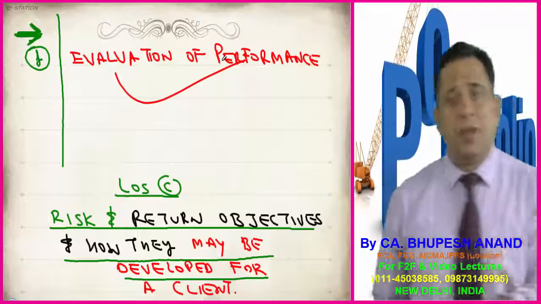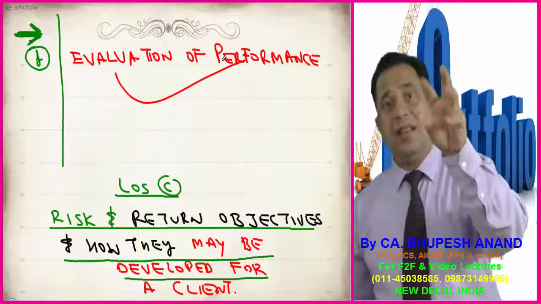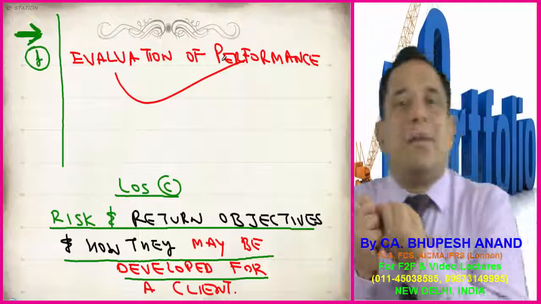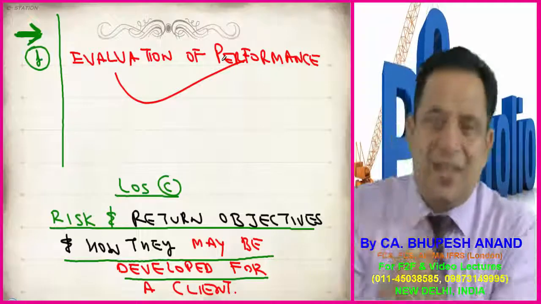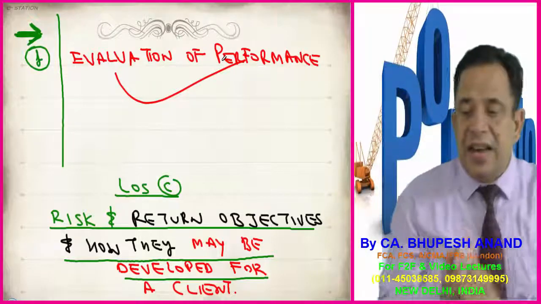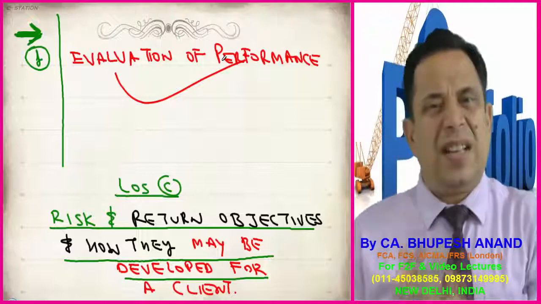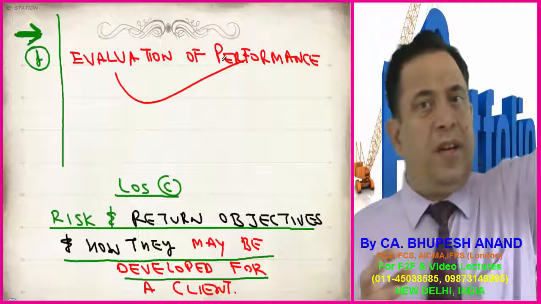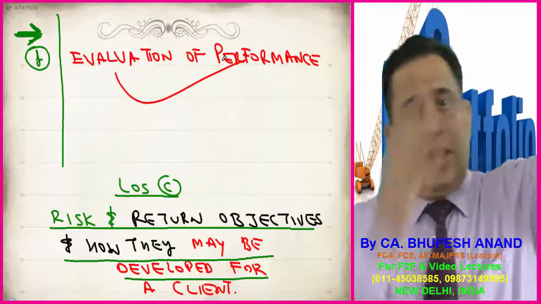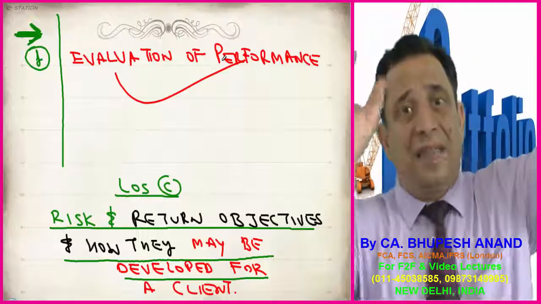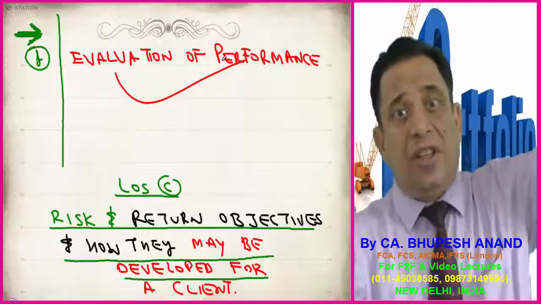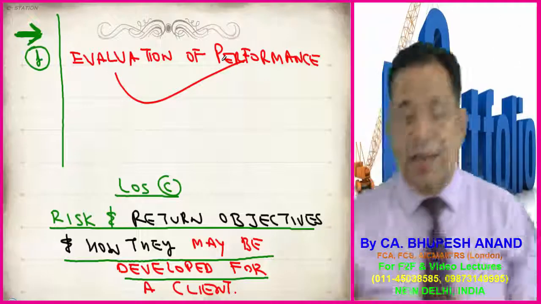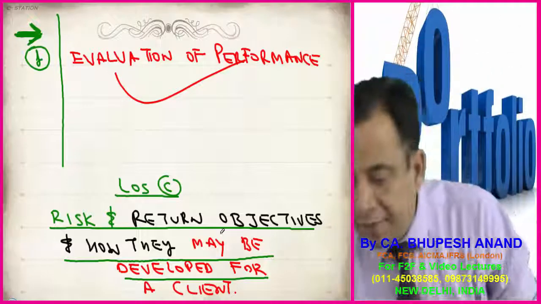So up to this point, we have covered two learning outcomes. First is reasons of preparing IPS, and second is what are the components of IPS. Easy. Now let's start with learning outcome C, risk and return objectives. What are the risk and return objectives of a client? Whether he has a huge expectation of return, and whether that huge expectation of return is compatible with the risk, whether he has the risk bearing capacity, which type of investor he is. So this is learning outcome C, that is risk and return objectives and how they may be developed for a client.